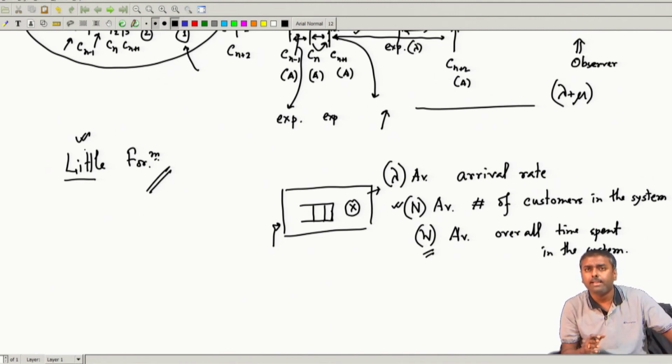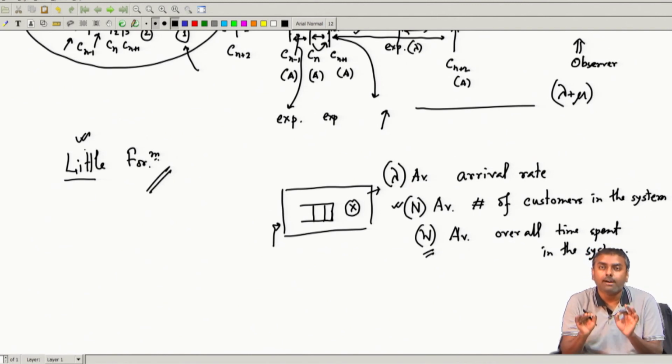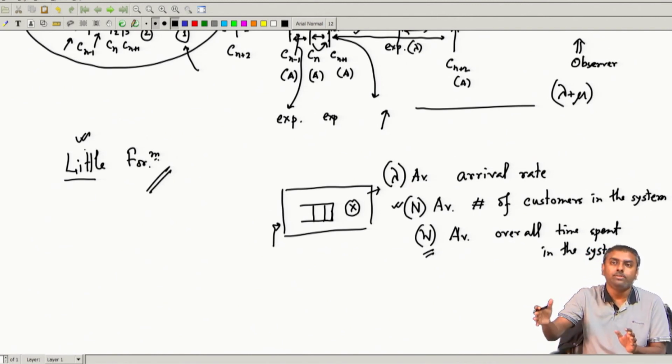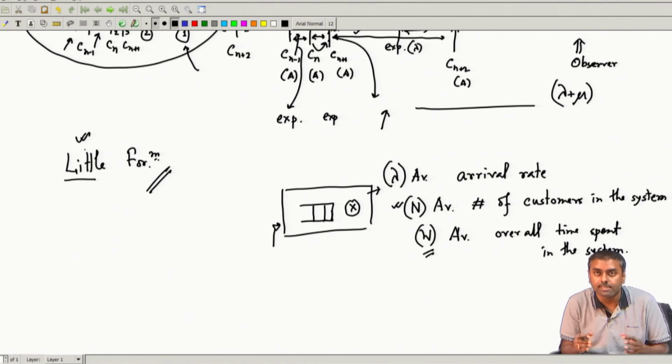Whatever be the arrival process, inter-arrival might be exponential or any other distribution, and service also might be any other distribution. We are not restricting ourselves right now. We are trying to derive an average formula, not the whole statistics, which will tell us the interrelationship between these average quantities.